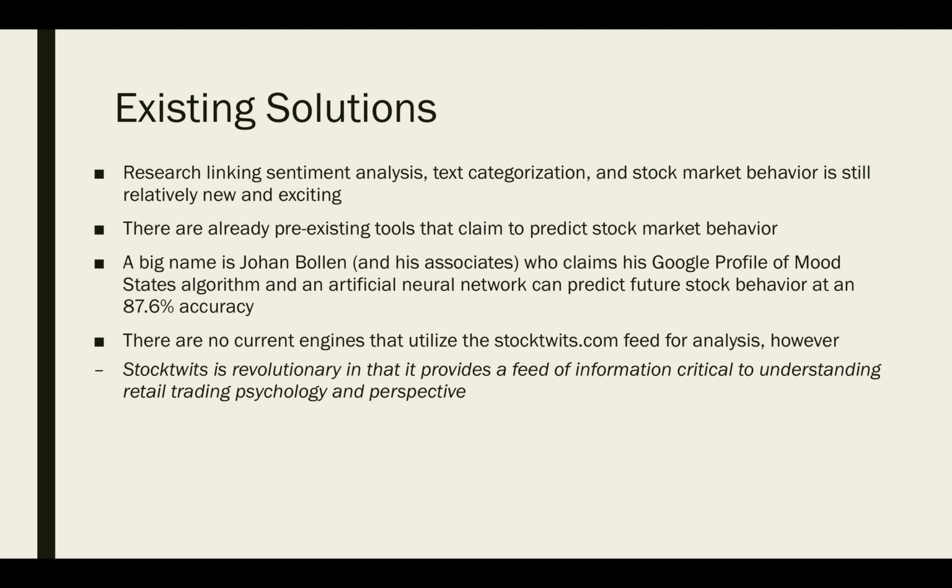A big name in this is Johan Bollen and his associates, who claim their Google profile of mood states algorithm and an artificial neural network can predict future stock behavior at an 87.6% accuracy. There are, however, no current engines that utilize the StockTwits.com feed for analysis. StockTwits is revolutionary in that it provides a feed of information critical to understanding retail trading psychology and perspective.